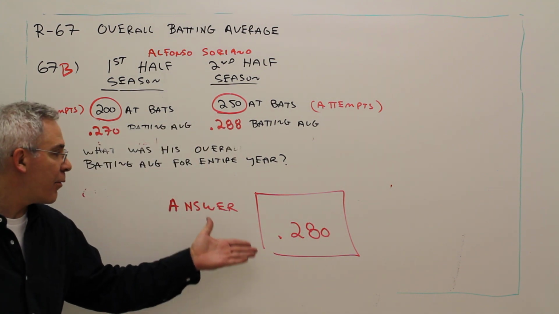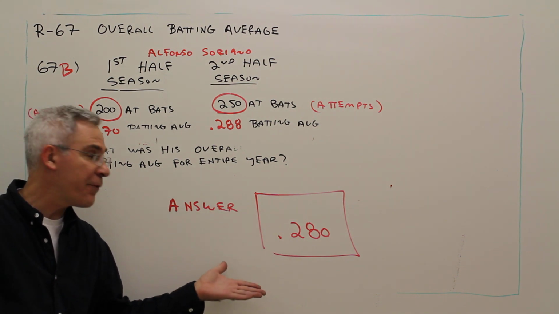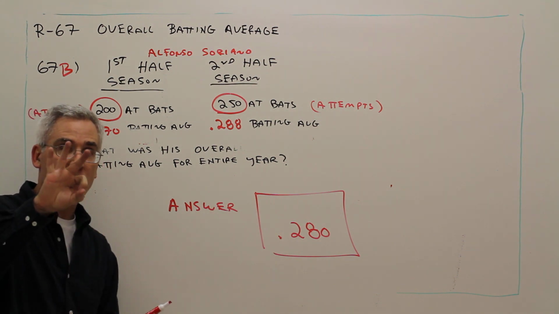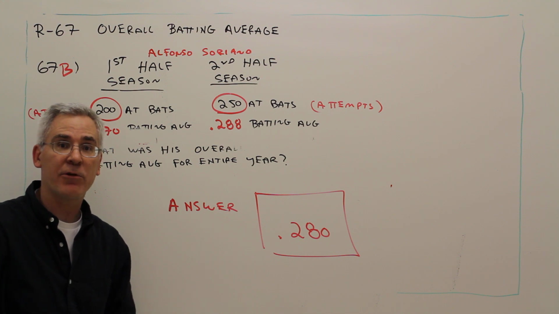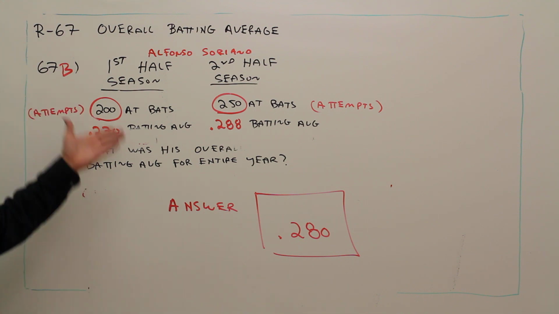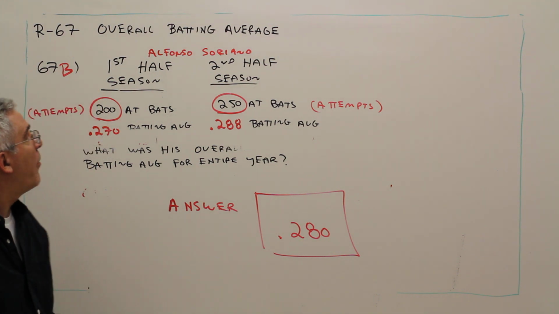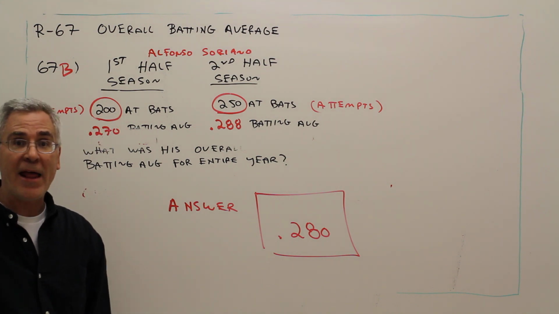The answer I got was 0.280. Again, for batting averages, we usually report 3 decimal places, so that's why I included the 0. And there you have it, how to work out problems involving overall batting average.